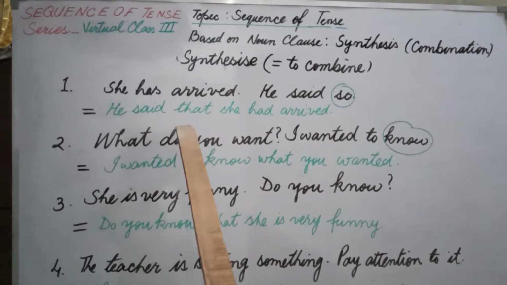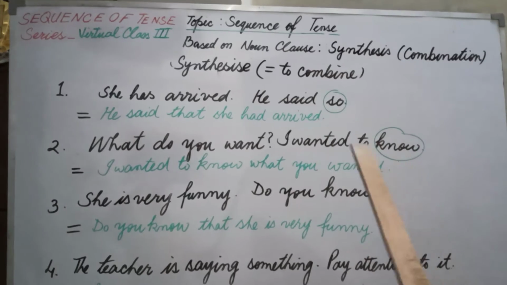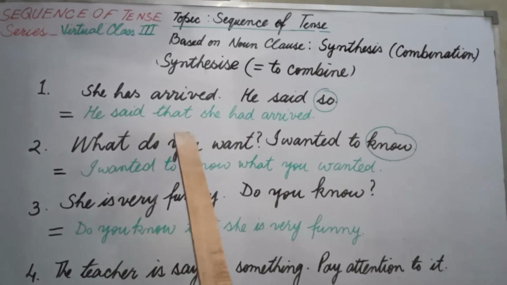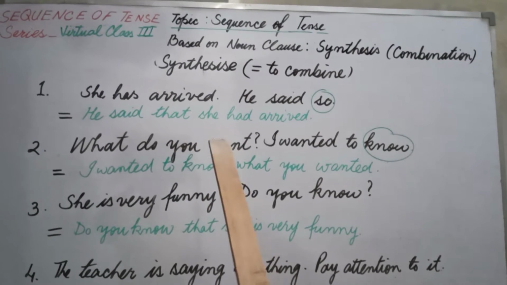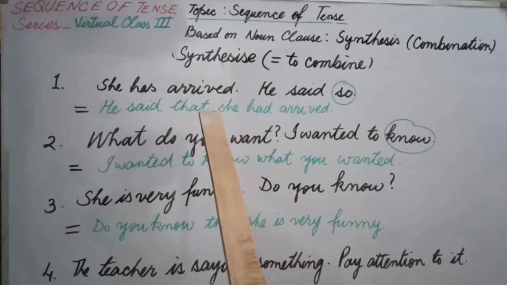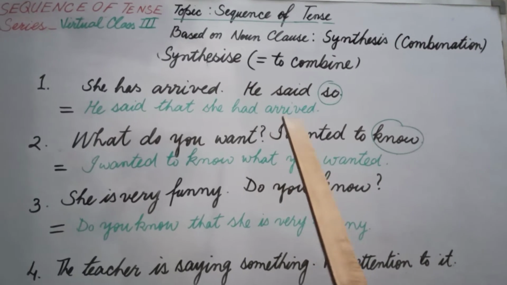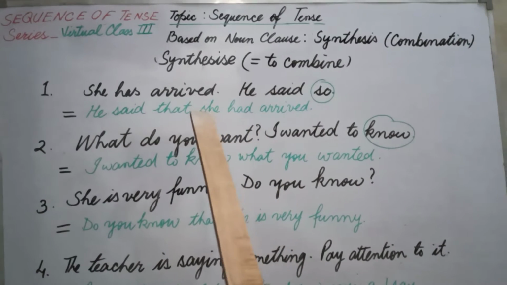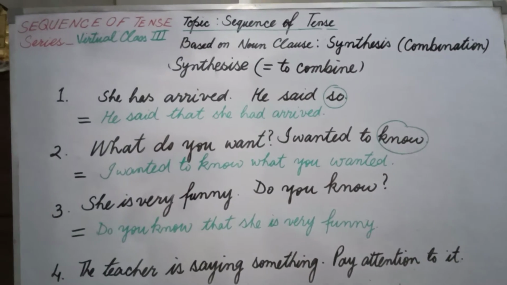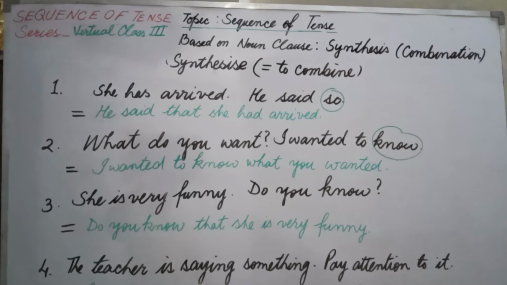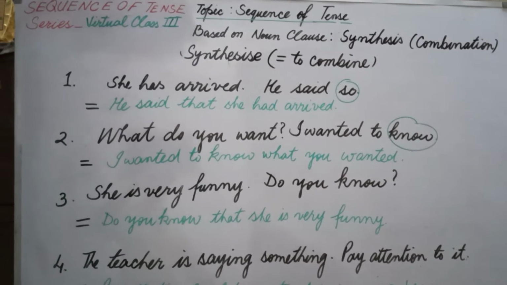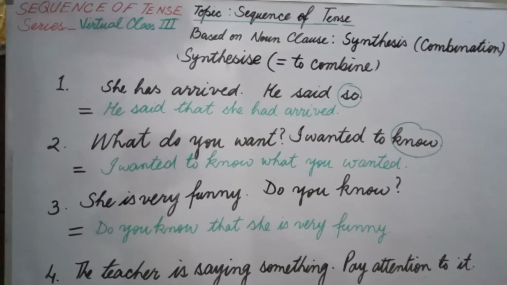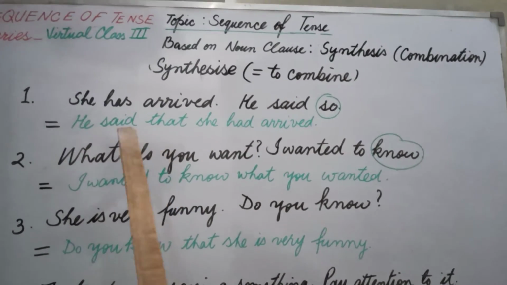Now in this exercise we will combine 2 or 3 sentences based on noun clause. This type of sentences are faced in ICSE examination and CBSE syllabus. You find it in error and omission, and in UP board class 12 you see there is a particular question to combine these sentences based on synthesis. Now we will see how we can synthesize. Let's begin with the first sentence.